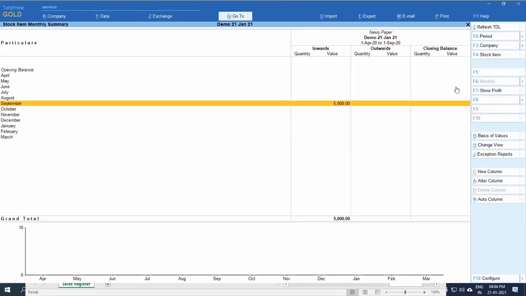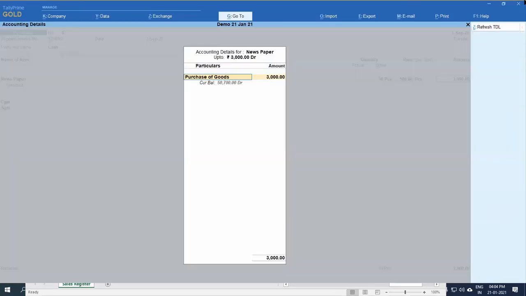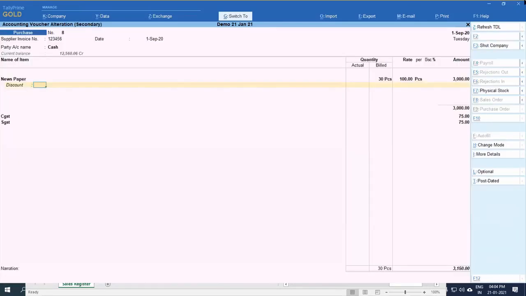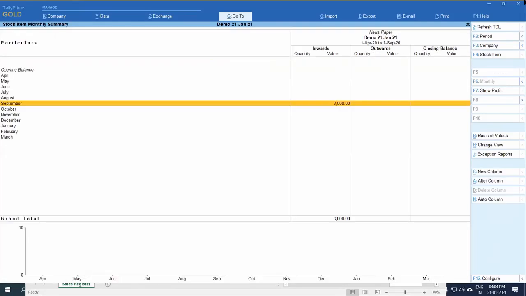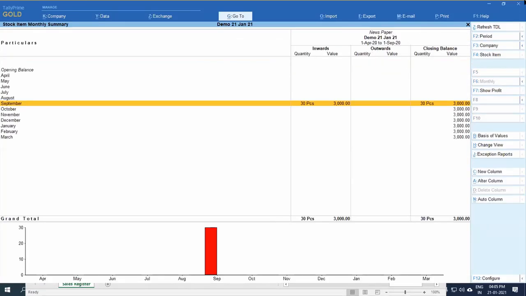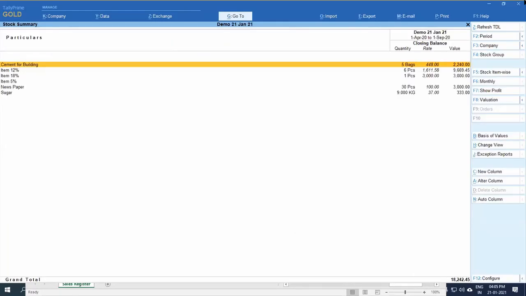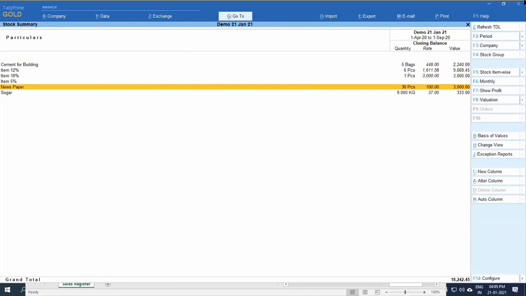If a mistake is made by the user and he puts an item quantity here also, he puts 10 or 30 for the month, and whatever the rate is, just understand the concept. Sorry, I forgot to tell the actual quantity. Now what happens? The stock statement will always show you the newspaper in stock, which is not required for my business. Newspapers are consumed. Now it is like scrap for me. After reading, it is scrap.